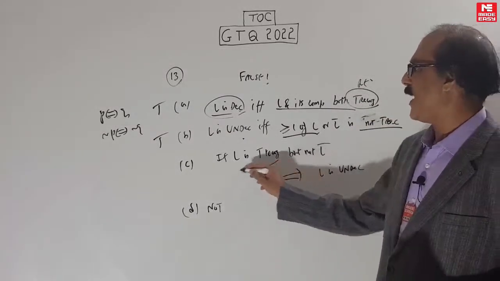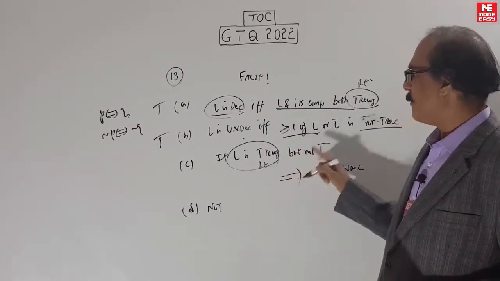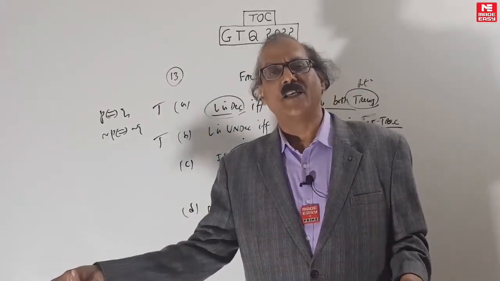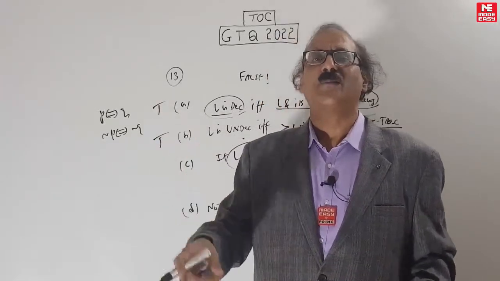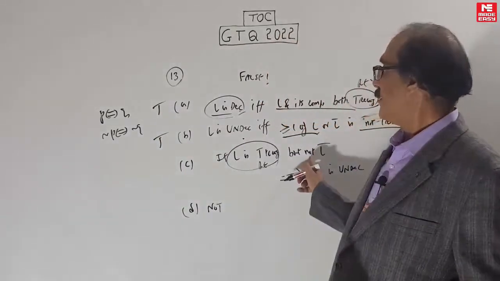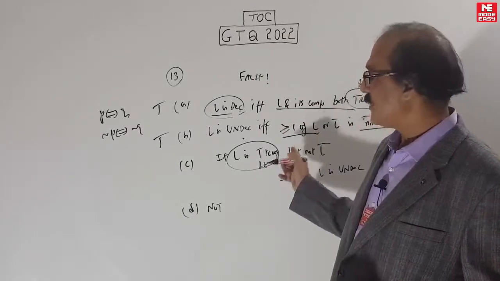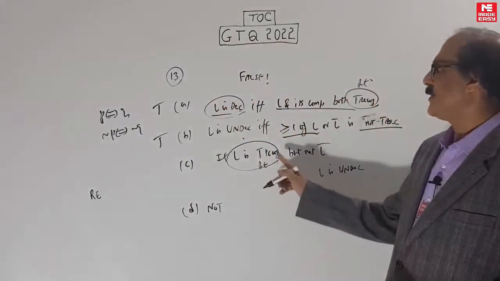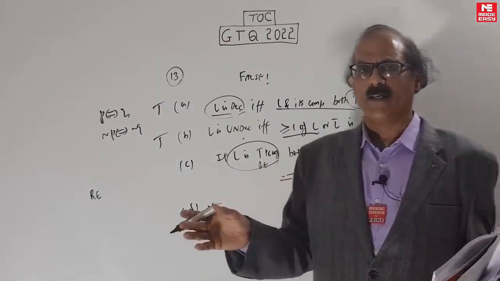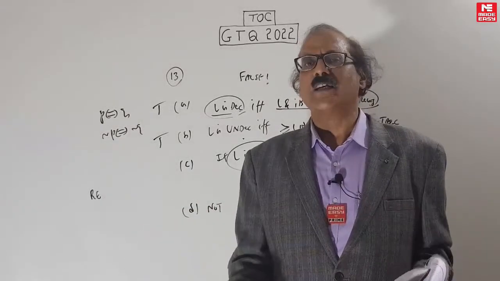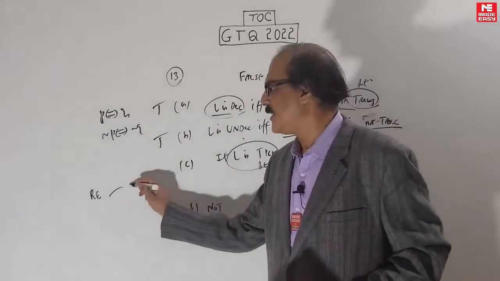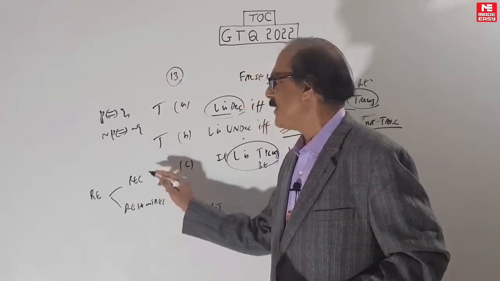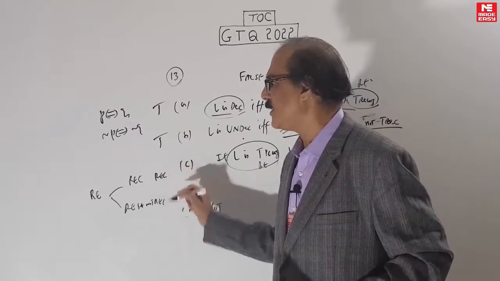This is a bit more tricky. If L is RE but not its complement, what can you say? If both are RE, then both will be REC. But what if one is RE and the other is not Turing recognizable? You have to understand that RE is not closed under complement, but there are only two possibilities: RE is either REC, or it is RE but not REC. In case it's REC, the complement also will be REC.